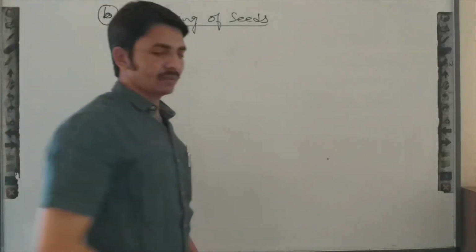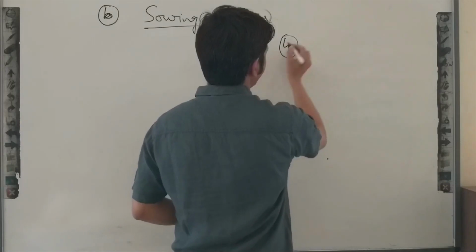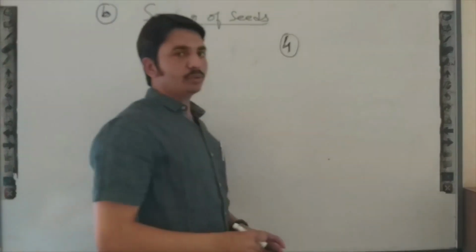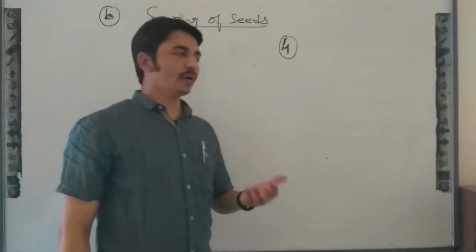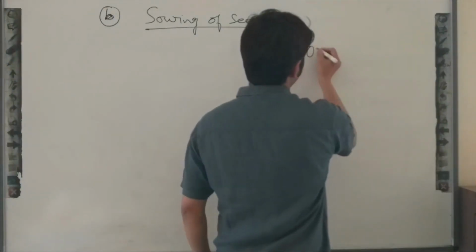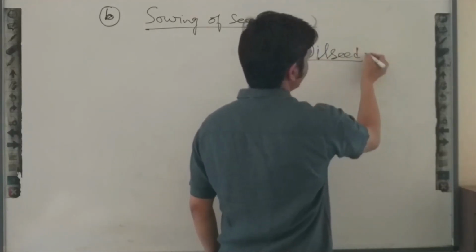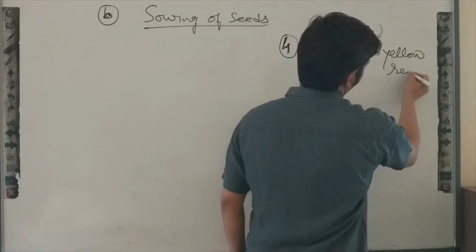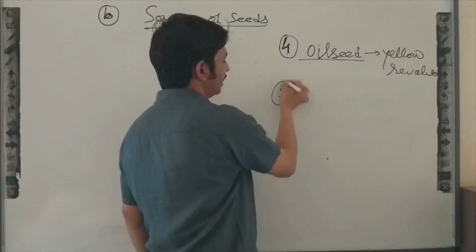Now the fourth revolution is related to oil production, because oil is an essential eatable thing that is required in our daily life. So that is related to oilseed production, and this revolution is known as the yellow revolution.